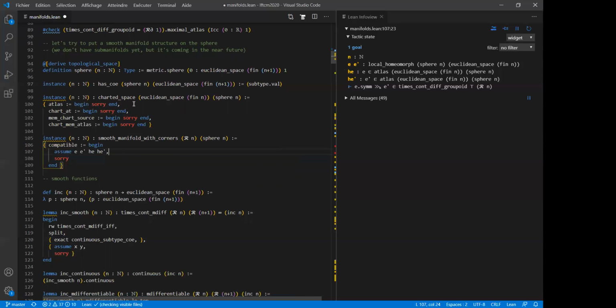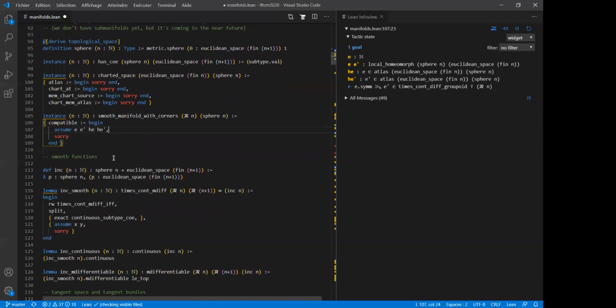And once we have these sorried instances, we can start talking about smooth functions on the sphere or from the sphere to another manifold. And that's what I would like to describe now. So here is an example of a smooth function. I will just look at the inclusion of the sphere. The n-dimensional sphere is included in Rn+1. So here is just the inclusion. And now I want to say that the inclusion is a smooth map.